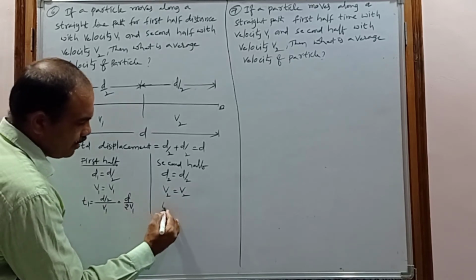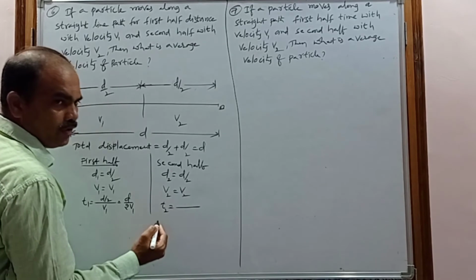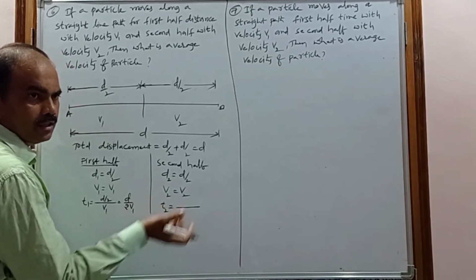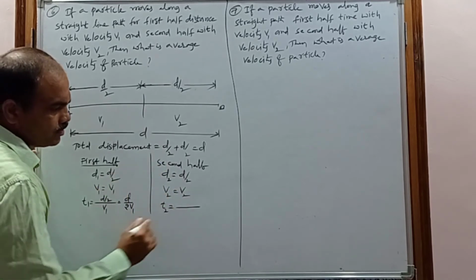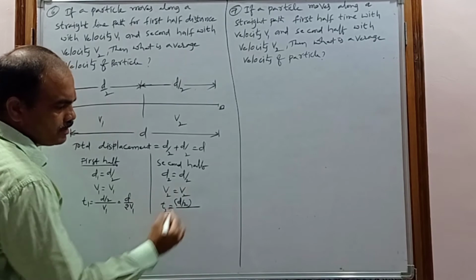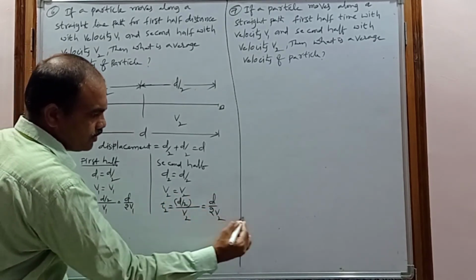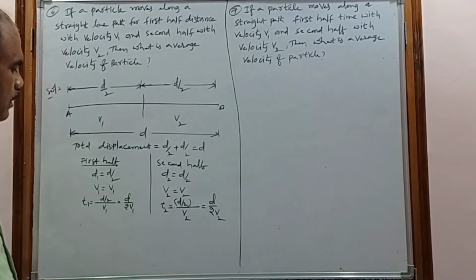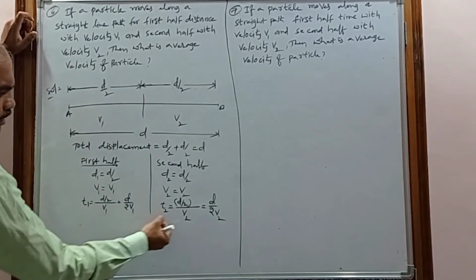And what is the second half time? Consider t2. How can you calculate it? If you divide the displacement by the velocity, you get the time. The displacement is d by 2 and the velocity is v2, so t2 is d by 2v2. Now you have to calculate the average velocity. This is the first half time, and this is the second half time.